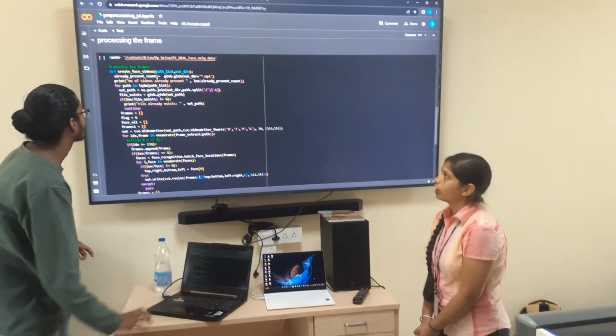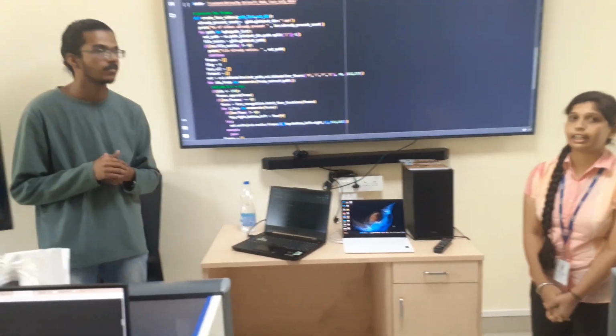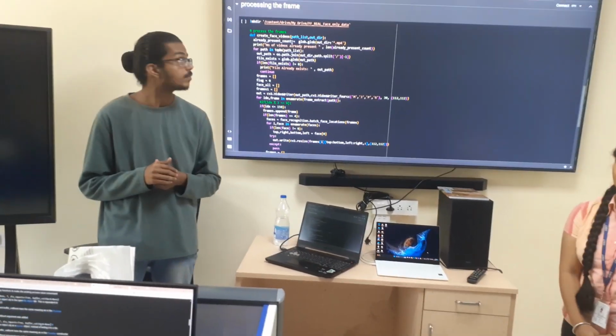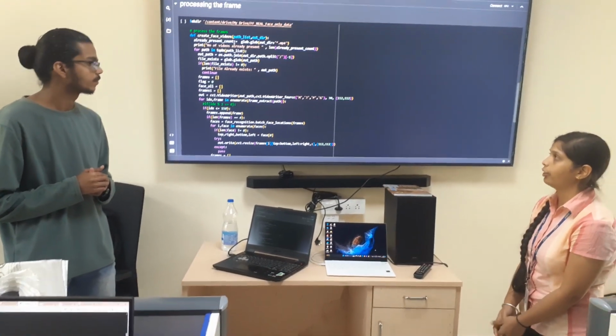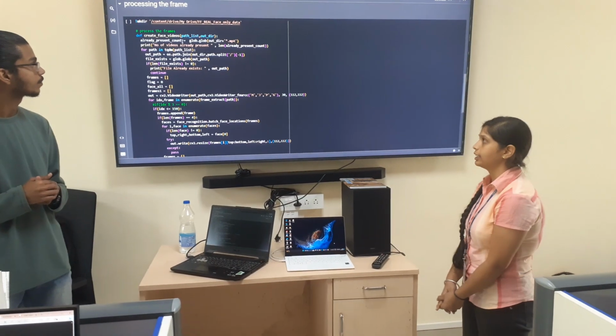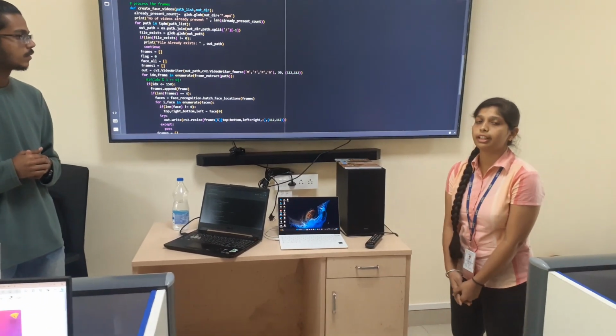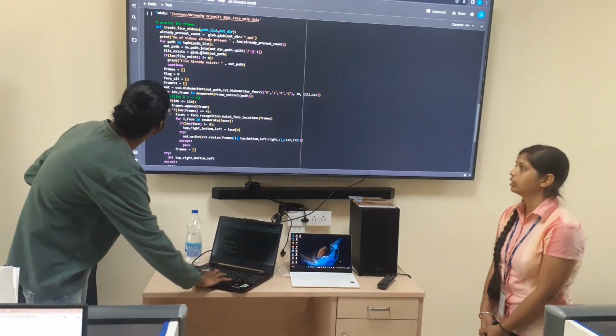And we will check for the validation of the video. If the frame is not containing any content within it, then we will remove those frames, and if the frame count is less than 20, then we'll remove that video since it does not have enough content to process.